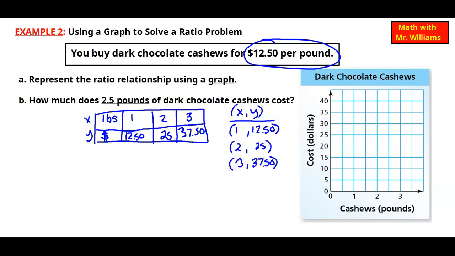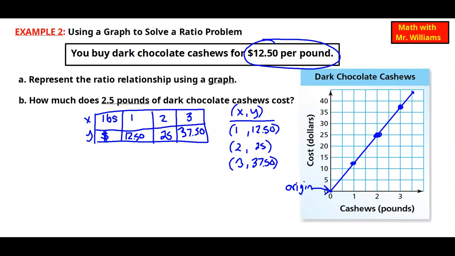All right, let's go ahead and graph it. So we start at the origin. We move right 1 and up to where $12.50 should be. Looks like it's between the 10 and 15. Then we go to 2 and go up to 25. Then we go 3 and $37.50, which would be between the 35 and 40. Let's go ahead and connect those. And you can see it is a proportional relationship because it goes to the origin and makes a line.